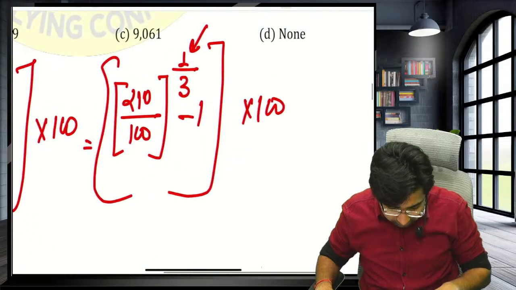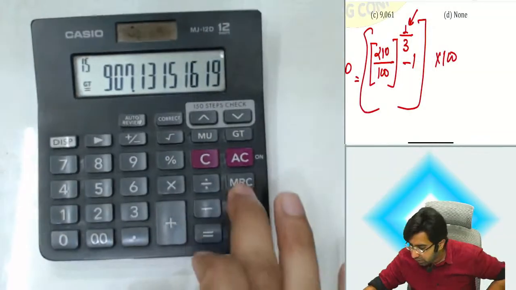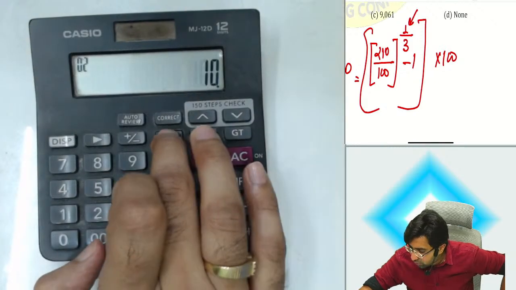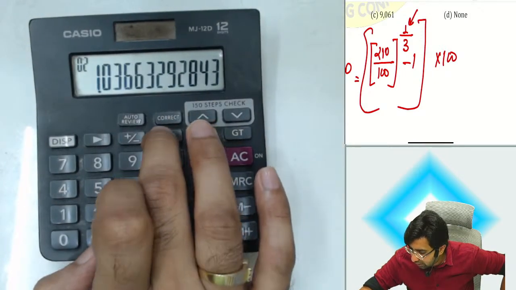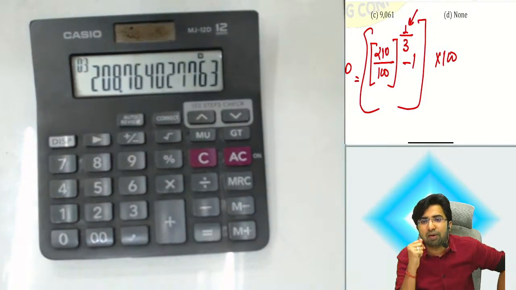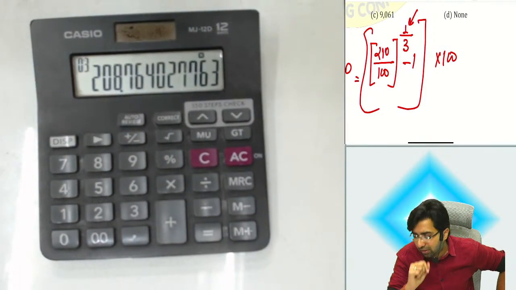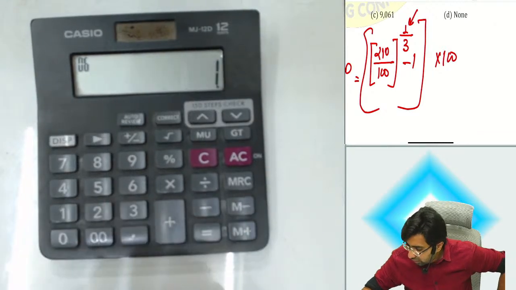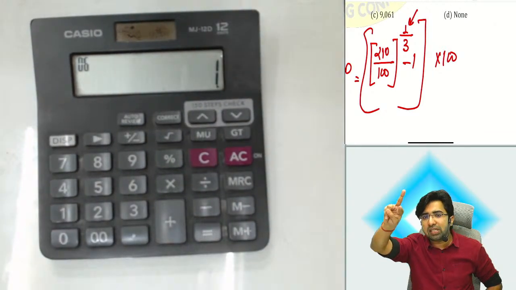Let's do this, guys. Let's achieve this target. 210 divided by 100. Under root 12 times: 1, 2, 3, 4, 5, 6, 7, 8, 9, 10, 11, 12. Minus 1. Multiply by power. Now what is power? My power is 1 by 3. It means multiply by 1 divided by 3. Plus 1. Now press the equals button in combination 12 times.